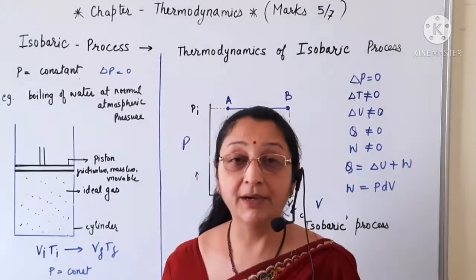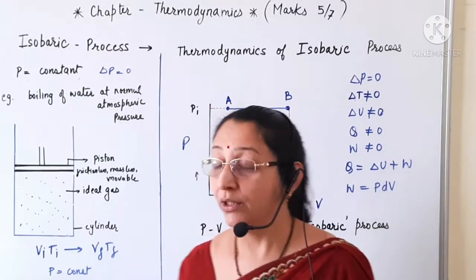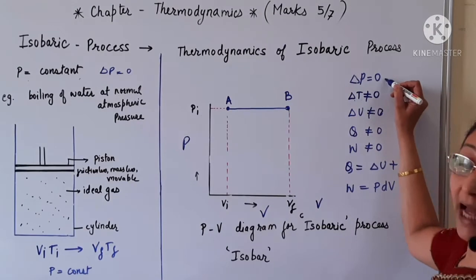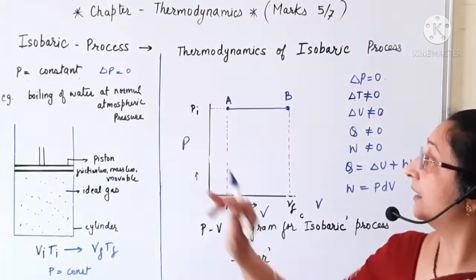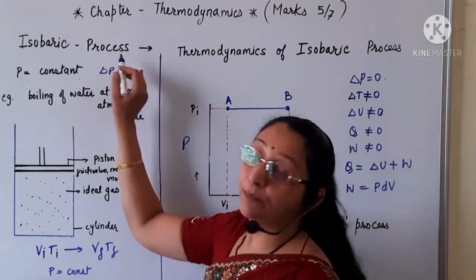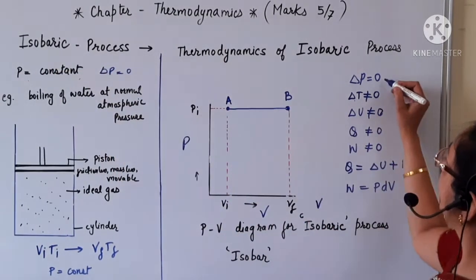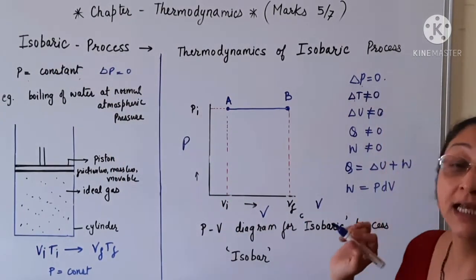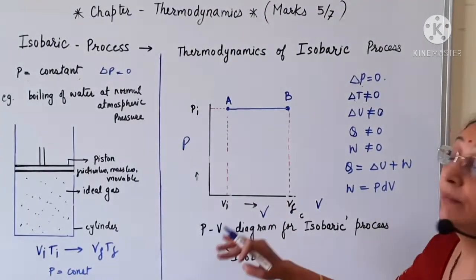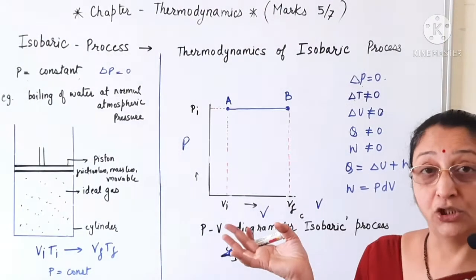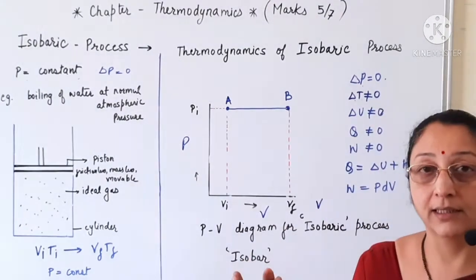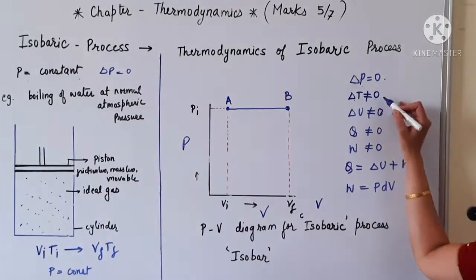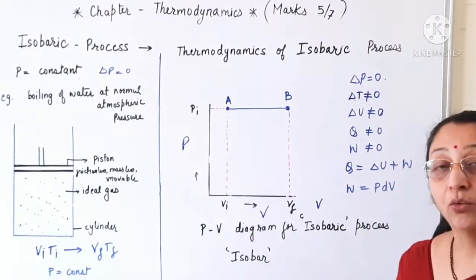Since the pressure remains constant, we know that the pressure of the system in the isobaric process is always constant. Hence, the change in pressure is 0. Now, the system accepts heat from the surroundings, so its temperature changes and hence the change in temperature is not 0.